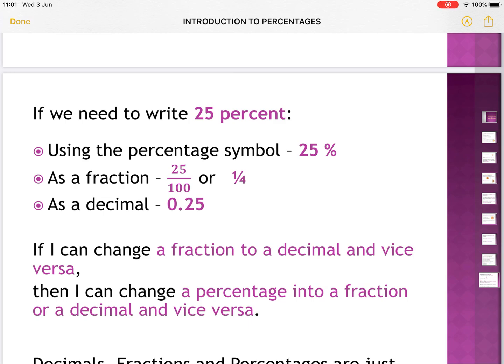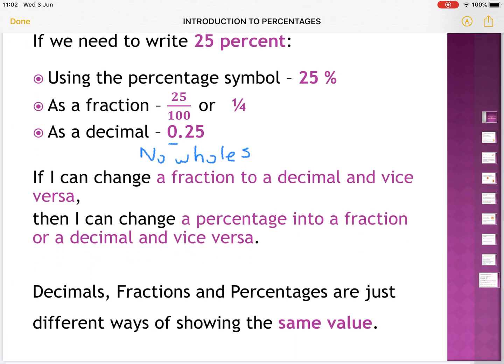And also as a decimal, I don't have any wholes, that's why there's a 0 point. So 0.25. If the one whole is 1.00, and 0.5 is the half, then 0.25 is the 1/4.